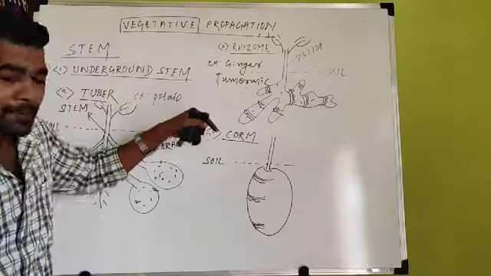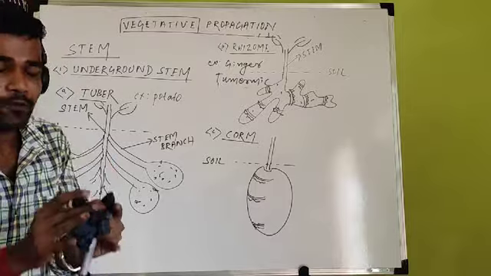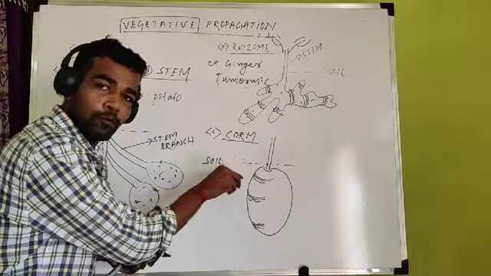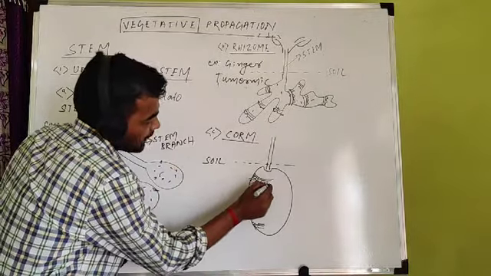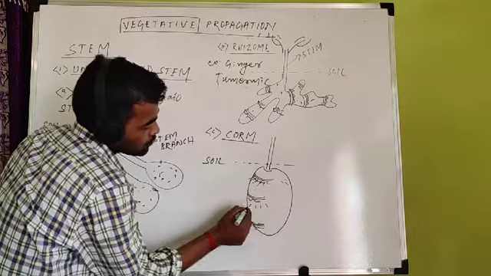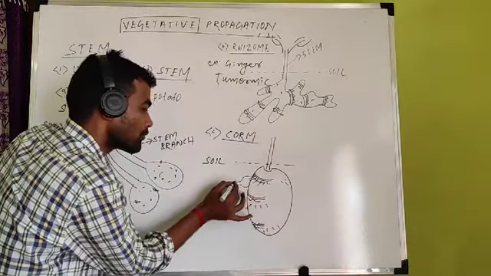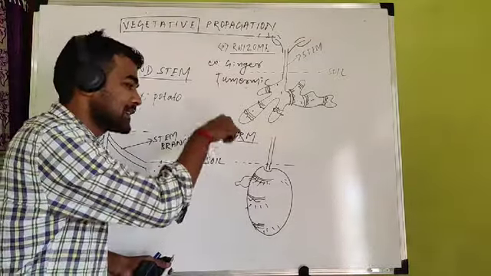And as it is present inside the soil, mineral is present, water is present. When water and mineral are available to this type of stem, sometimes roots develop. From this part, roots also develop. From the surface, roots develop. And sometimes extra buds also develop, extra growths. And these extra growths are this same stem.